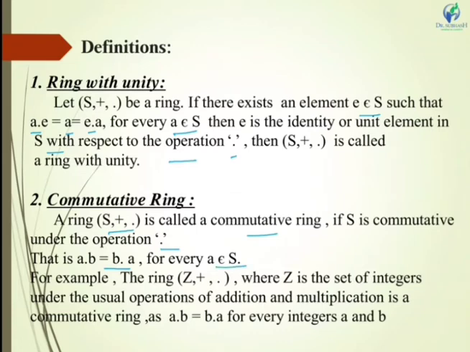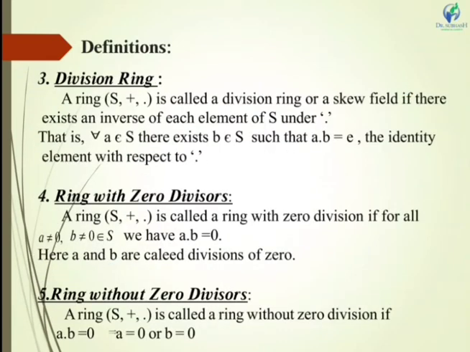For example, the ring (Z, +, ·), where Z is the set of integers under usual operations of addition and multiplication, is a commutative ring as a · b = b · a for every integers a and b. Next is division ring.